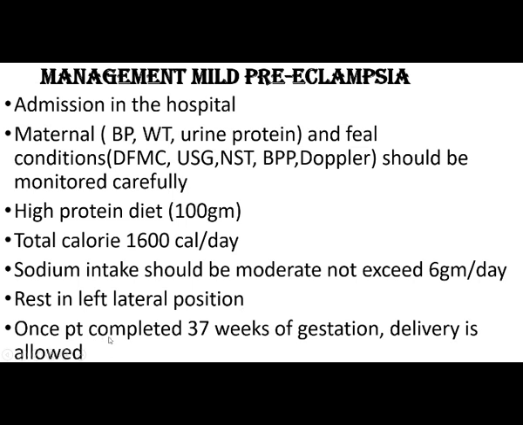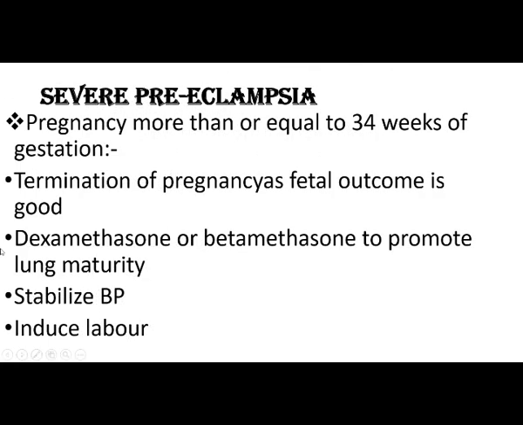And once a patient completes 37 weeks of gestation, delivery can be allowed. In severe preeclampsia, with pregnancy of more than or equal to 34 weeks of gestation, we can do termination of pregnancy as the fetal outcome is good. And dexamethasone can be given. Dexamethasone or betamethasone is a corticosteroid to promote lung maturity and stabilize the BP. Induction of labor can be done if there is severe preeclampsia and the patient has completed 34 weeks or more.